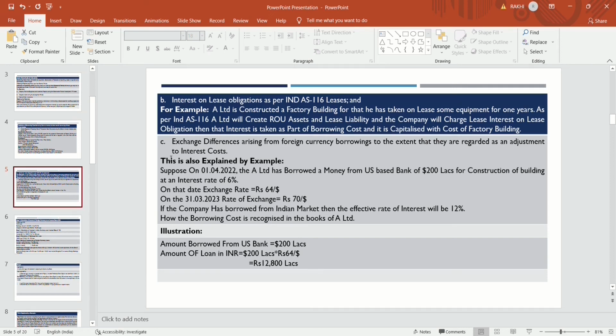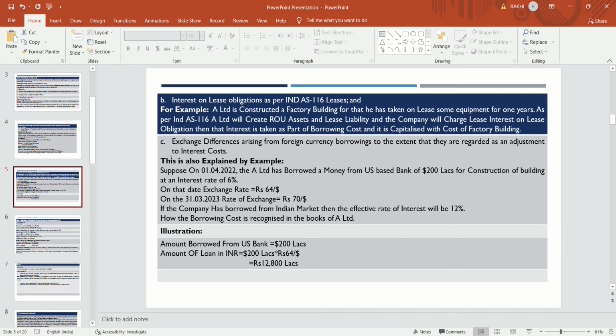What was the purpose of taking a loan from a foreign bank and not from the Indian market? In the foreign market the interest rate is low, and in the Indian market the interest rate is high. For that purpose, some companies take loans from foreign markets. This is to be explained by an example.